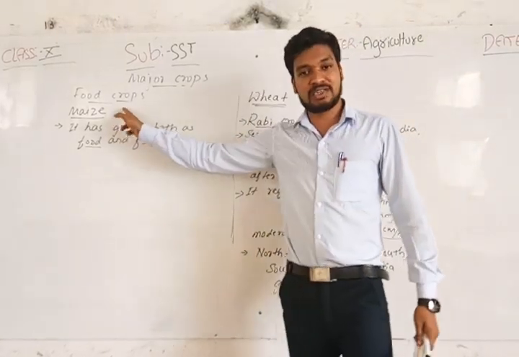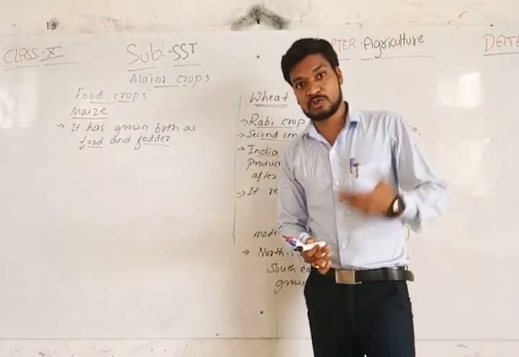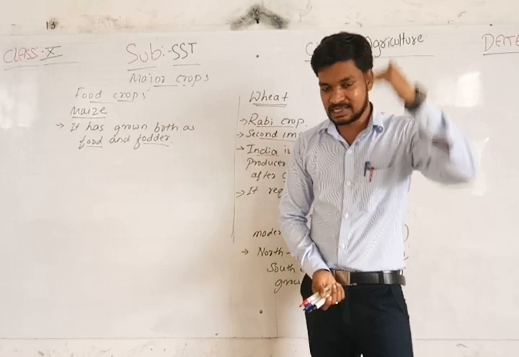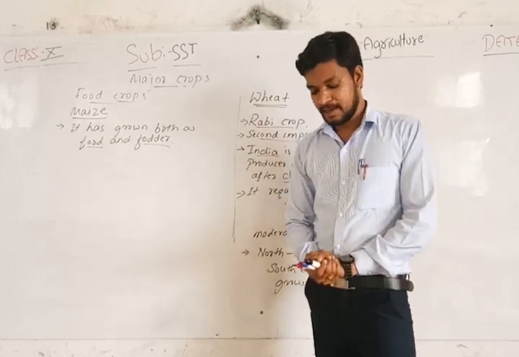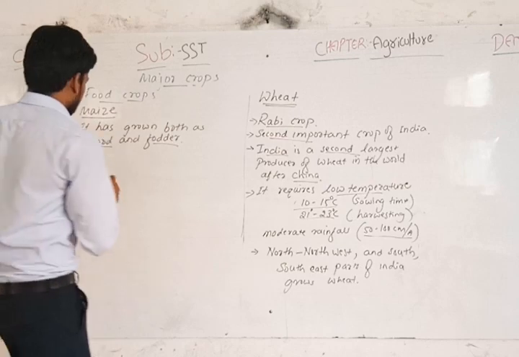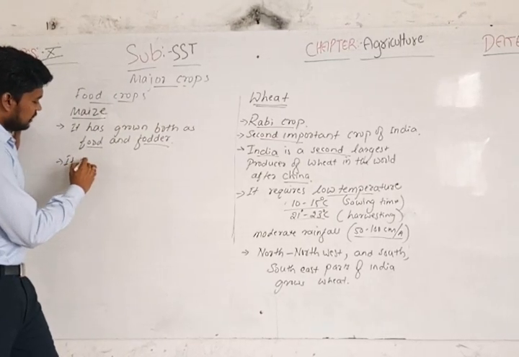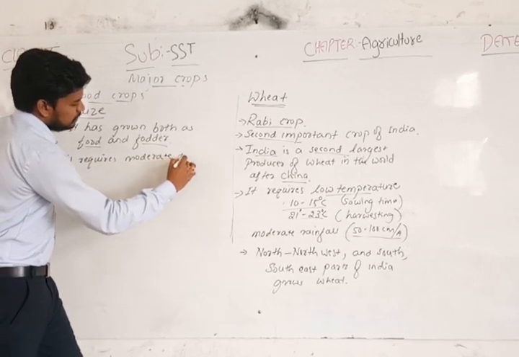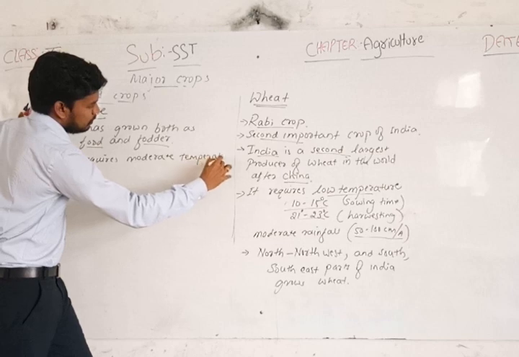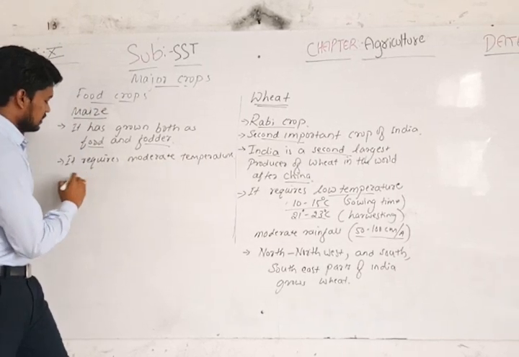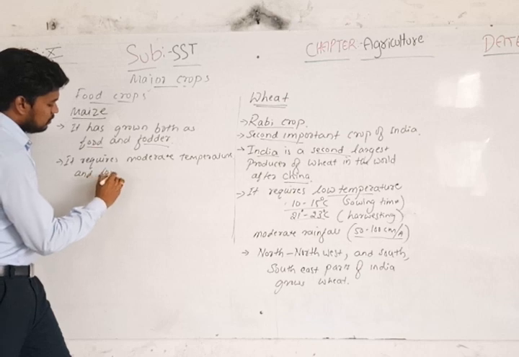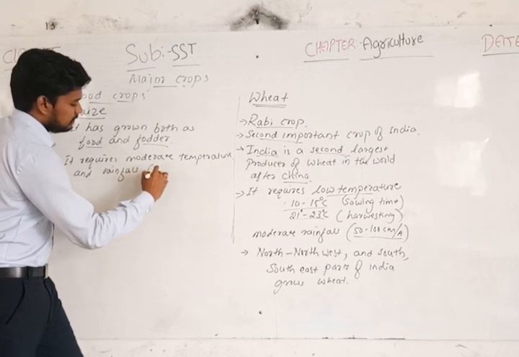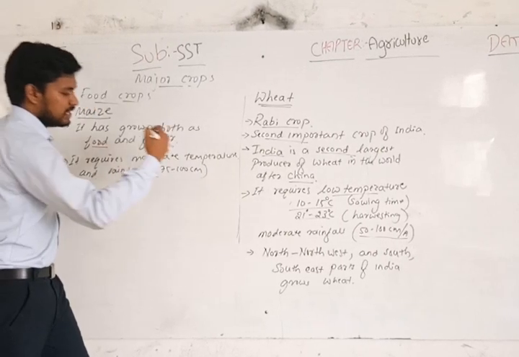But maize will not get good growth if it receives more than 100 centimeters of rainfall per annum. It requires moderate temperature and moderate rainfall, between 75 to 100 centimeters per annum.